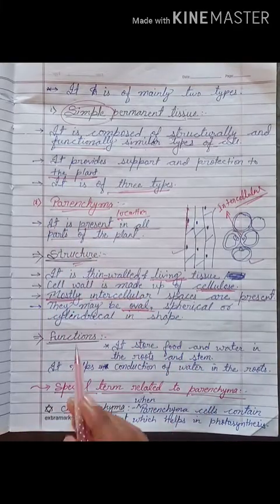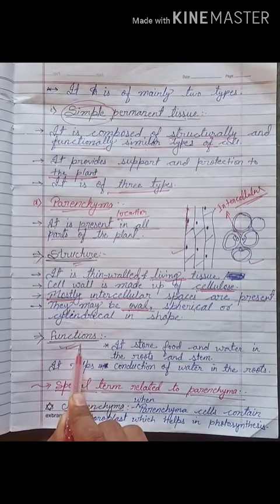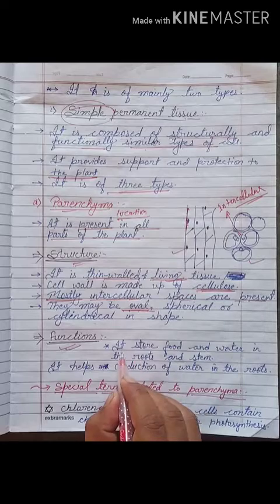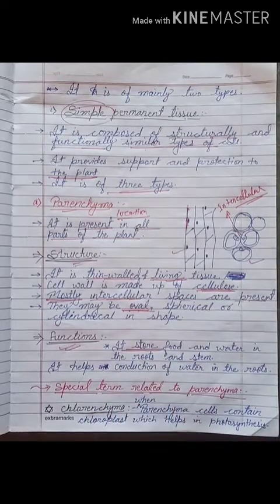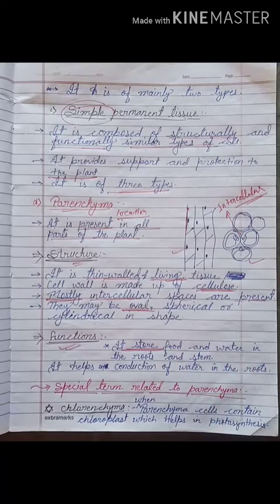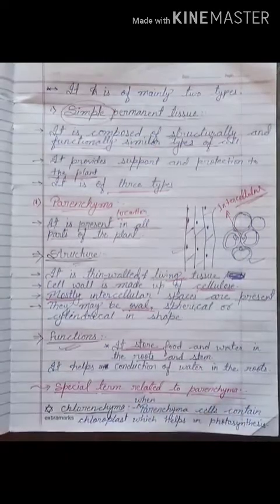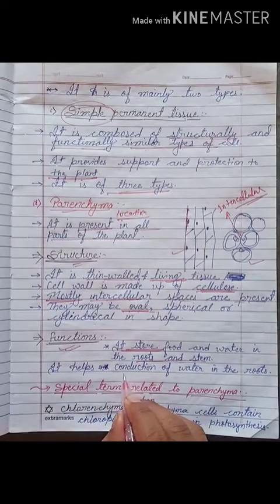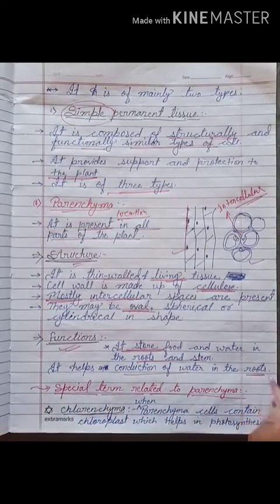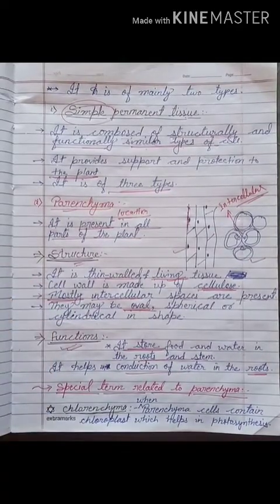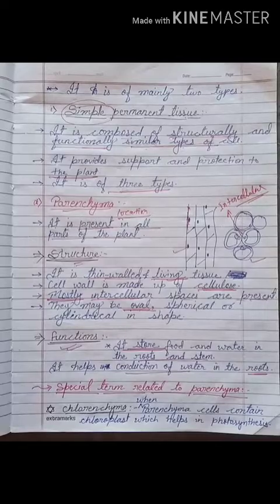Now it's time for the function of parenchyma. What is the function of parenchyma? It mainly stores food. It mainly stores food and water in the root and stem. And it also helps in conduction of water in the roots. That means this is the cell or tissue which helps in conduction of water inside the root.